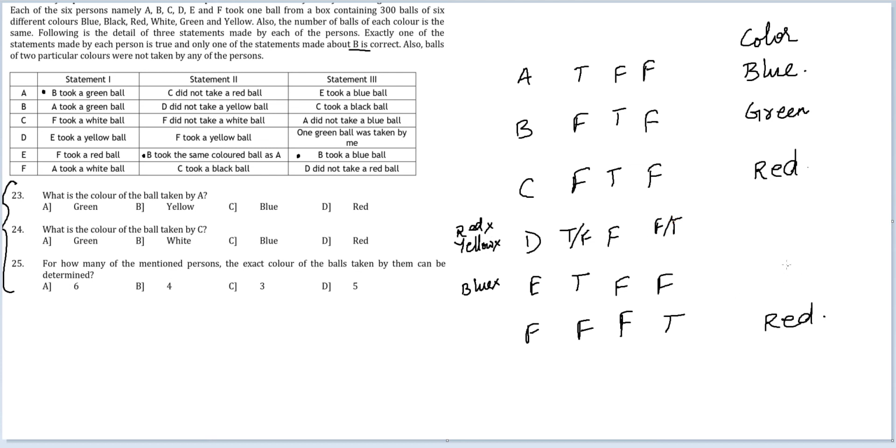If the first statement is true, what do I get here? E took a yellow ball. So he's got yellow. And then he did not take green. D did not take green. But I can't write it that way. Sorry. I'm just considering it this way.